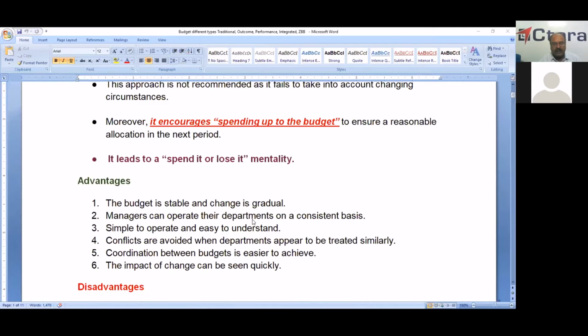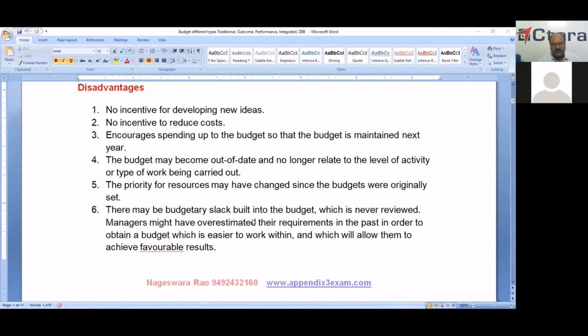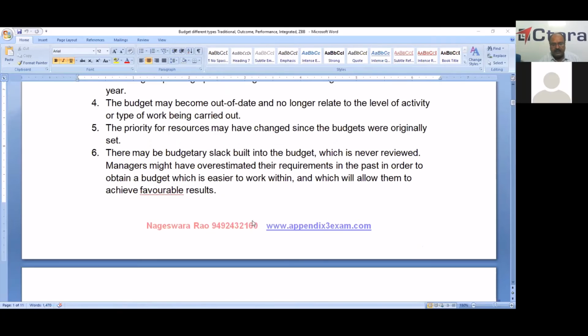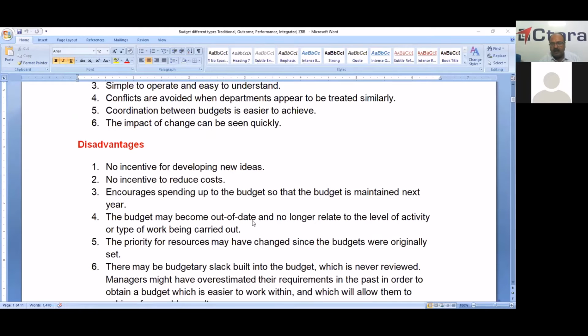Now we'll check the disadvantages. That is the reason other organizations wish to go for zero-based budget, which is completely against the traditional budget.